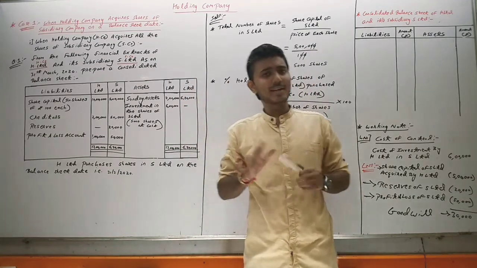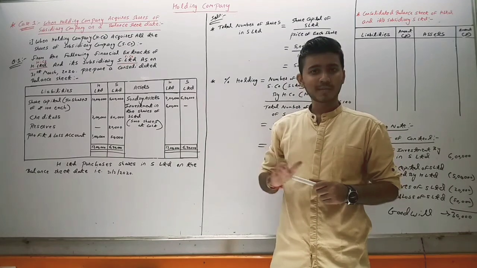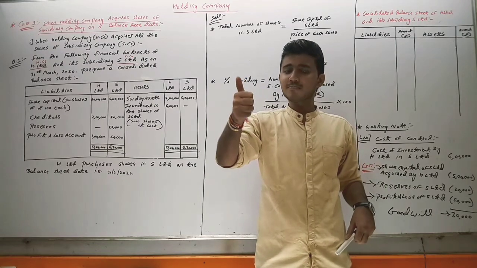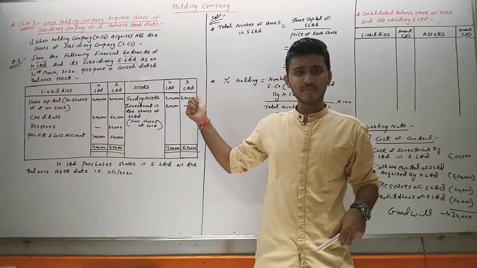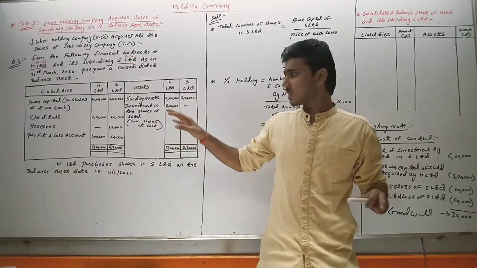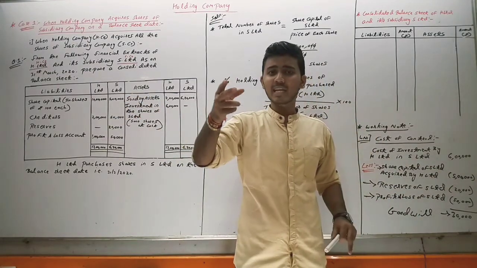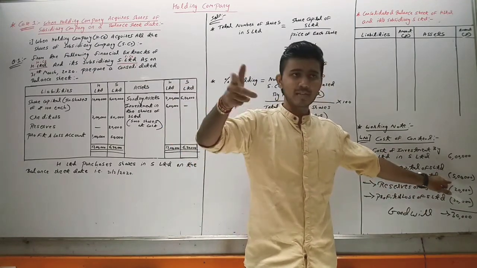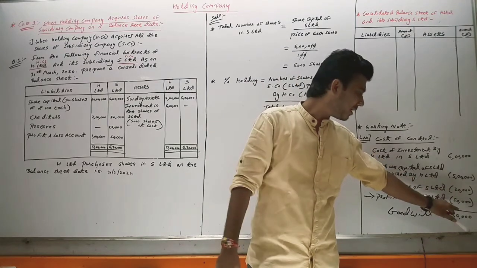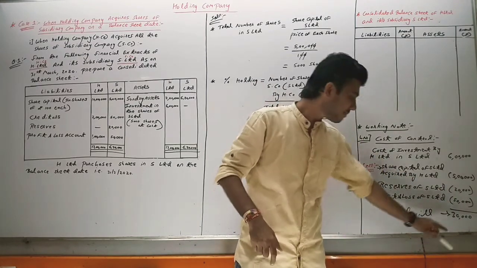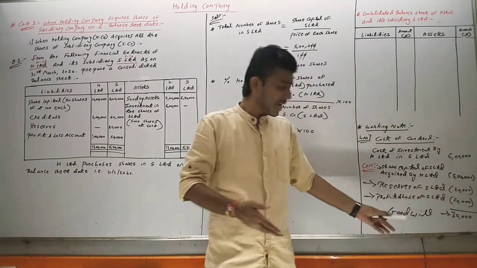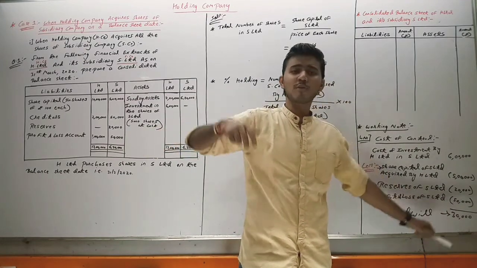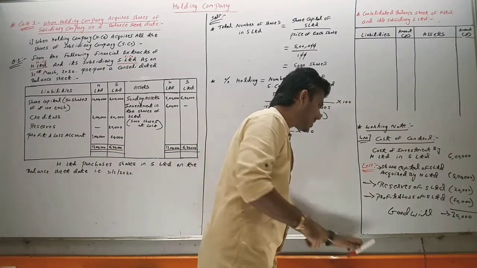So keep one thing clear in mind: whenever a holding company invests in a subsidiary company, what are the things which we reduce from cost of investment? First, share capital, that is, how many shares H Limited has purchased of S Limited. In our case, he has purchased all the shares, that's why we have reduced the whole amount of share capital. The second thing apart from share capital is reserves and profit and loss. So we have reduced the share capital of 5 lakh, the reserves of 20,000, and the profit and loss of 50,000. And finally, we came to know that H Limited has paid 30,000 extra to S Limited, and that 30,000 was because of goodwill, and it will come on the asset side of the balance sheet.